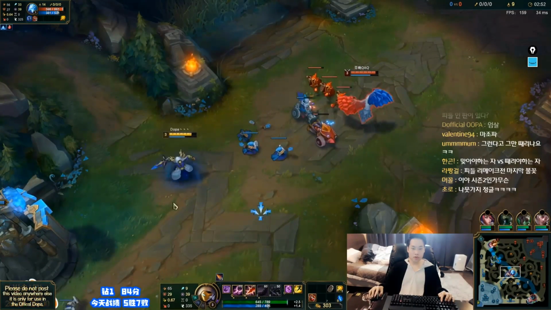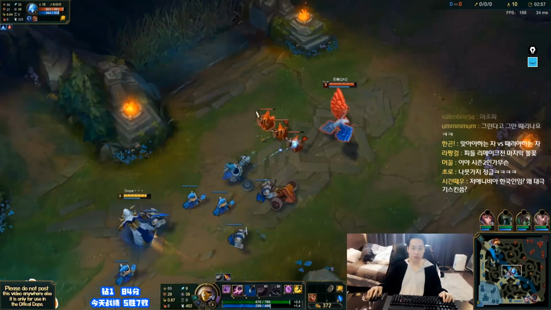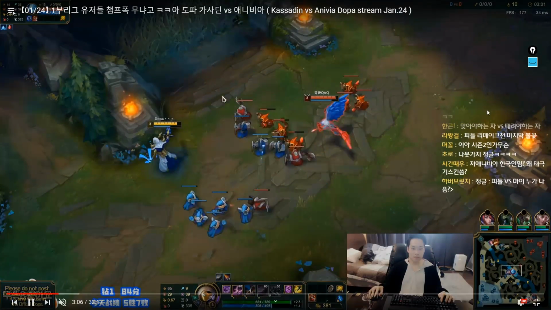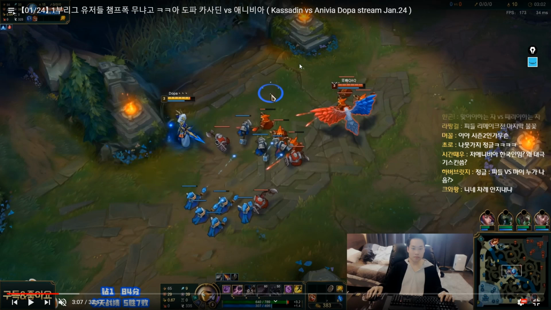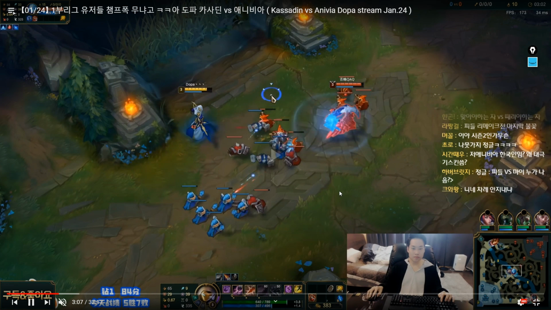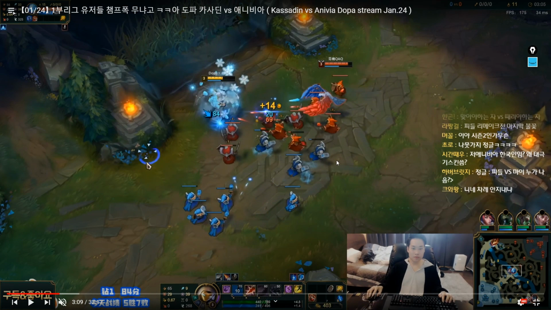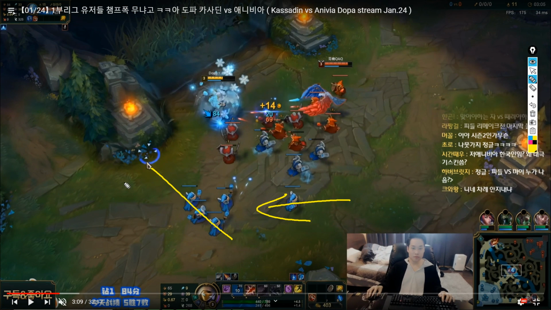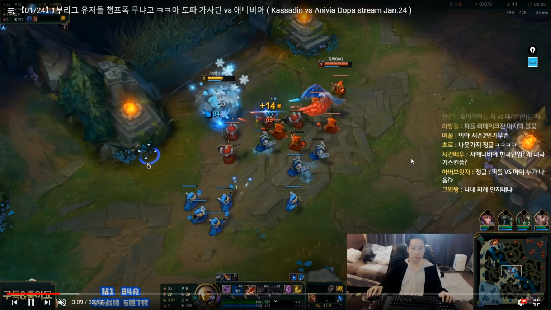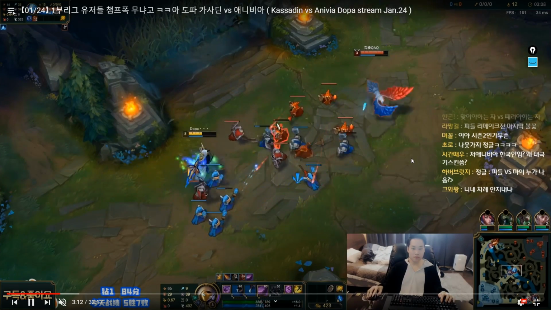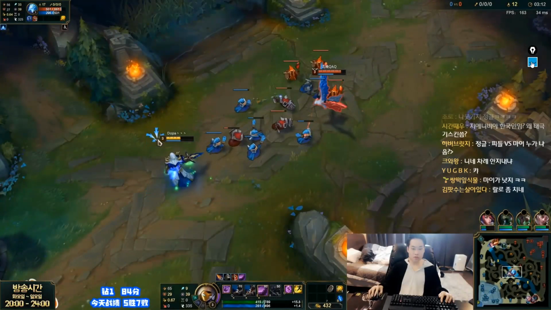As you can see, we can go ahead and see how this ends up working out. Now, Anivia is pushing in, and this is why the wave is where it is. But had Anivia autoed a little bit less, wave 4 would actually be played here, and what's going to end up happening then is that Dopa, who is on Kassadin, has a slight gank opportunity possible against him. Again, it would be around 2:45, because the wave does have to arrive in the third wave. Simply meeting here isn't enough for the jungle to gank Dopa. It has to be over here, so we have to wait for the fourth wave to arrive, and then obviously a gank will happen. But yeah, this is going to be the first example for wave sequencing, and then we're going to go ahead and move on to the next one.